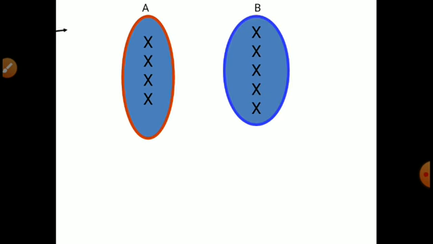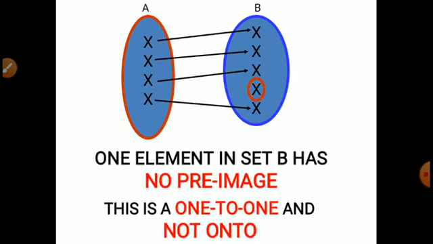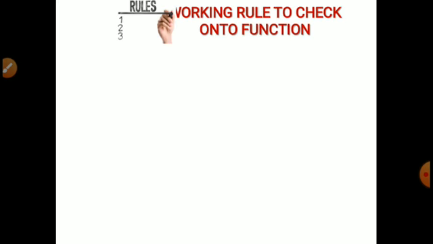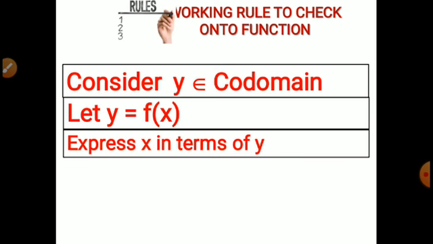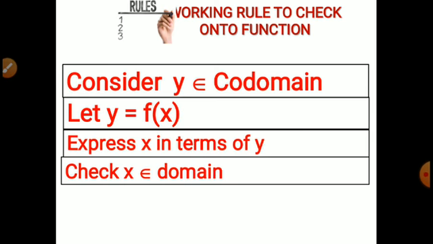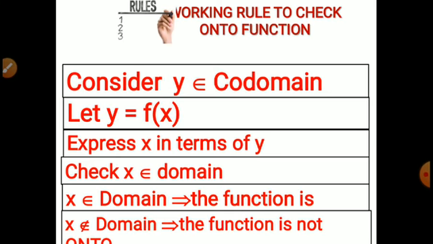Now let us see another example here. One element in the set B has no pre-image, so therefore this is 1-1 but not onto. So the working rule is: consider y belonging to the codomain, and let us consider that y equals f of x. Express x in terms of y, and check whether x belongs to the domain or not. If x belongs to the domain, then it is an onto function, otherwise it is not onto.